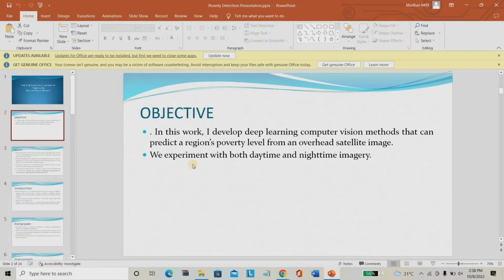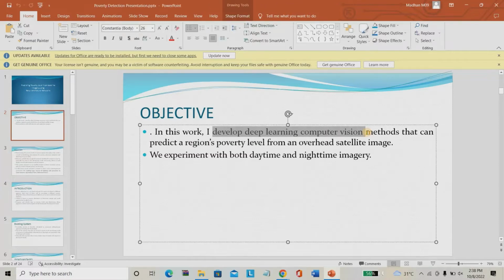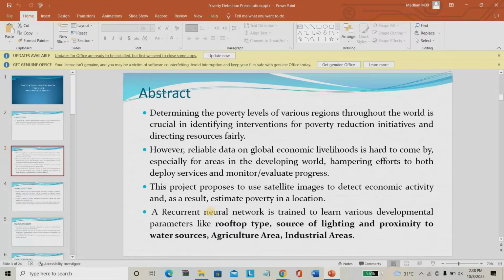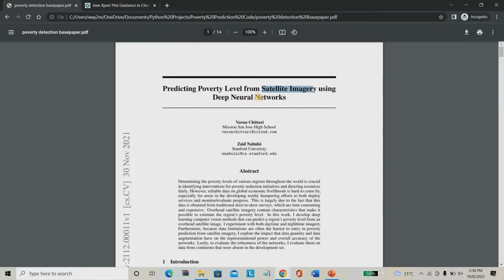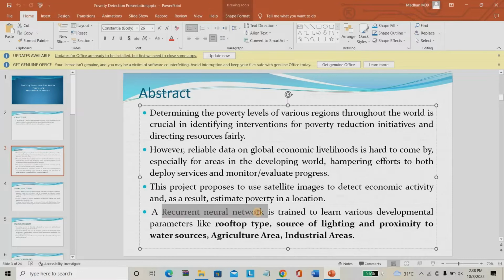In this project, I clearly mentioned that in this work we are going to use a deep learning computation method for detecting the poverty rate of a particular place by using satellite imagery as well as nighttime imagery. If you give one satellite image of a particular place, we have to consider various factors from that image. In the paper they have used a deep neural network as the existing system. In our proposed system, we are using a recurrent neural network. This is the clear difference.